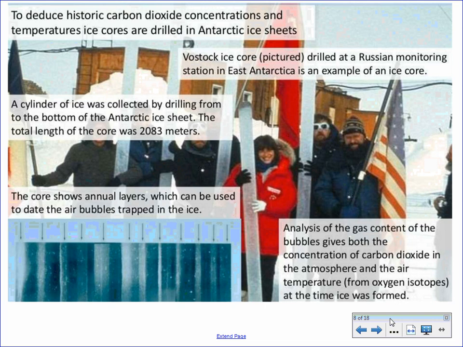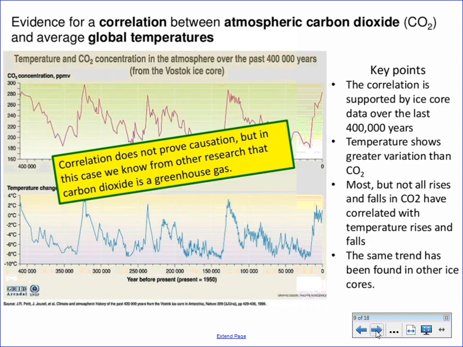As they melt the ice very carefully, bubbles are released from the ice, and they can measure the amount of carbon dioxide that gets released. So analysis of the gas content of the bubbles gives both the concentration of carbon dioxide in the atmosphere as well as the air temperature from oxygen isotopes at the time the ice was formed.